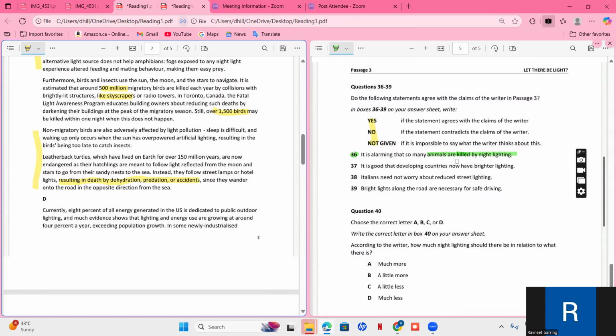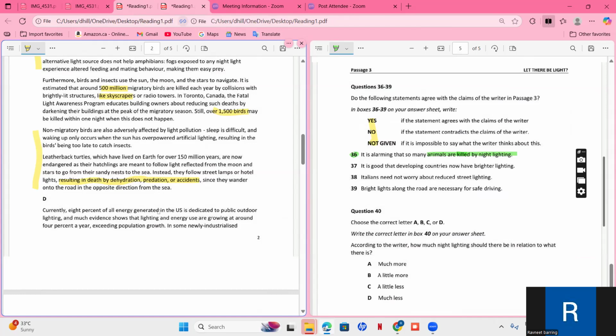It is alarming that so many animals, since they wander onto the road in the opposite direction from the sea. Leatherback turtles, which have lived on the earth for 150 million years, are now endangered as their hatchlings are meant to follow light reflected from the moon and stars to go from their sandy nest to the sea. Instead, they follow street lamps or hotel lights, resulting in death by dehydration. They are talking about leatherback turtles.